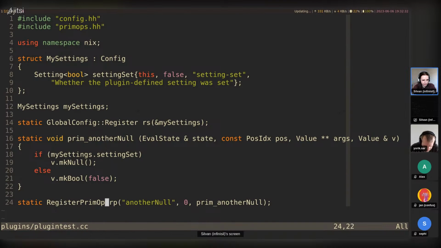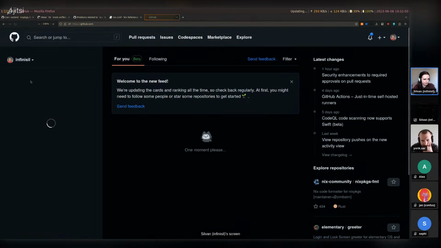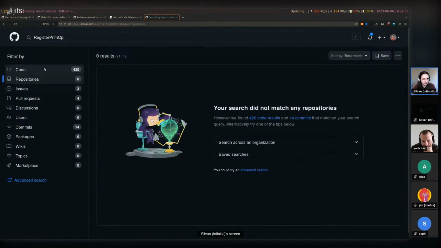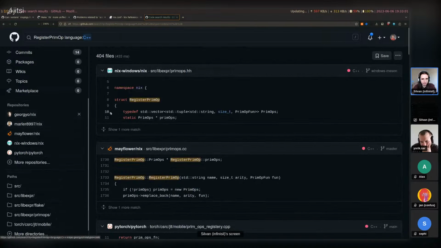And so I guess let's look at something that we could use as an identifier to search for. Global config register premup. Well, let's search for this, just very generically. So register premup on GitHub code and languages, I guess C++, although we would like something Nix related. And so these are all forks of Nix.